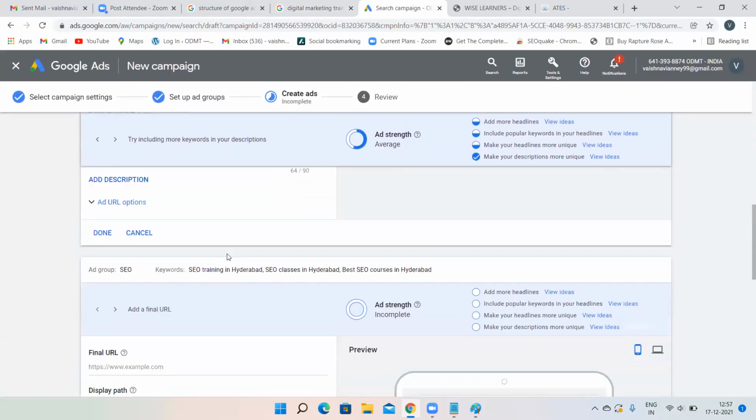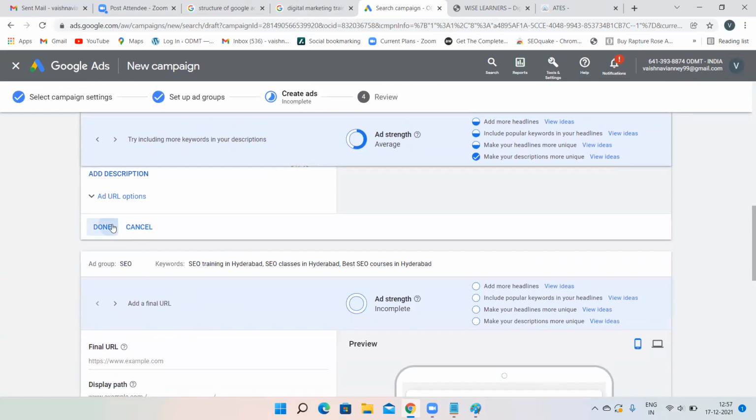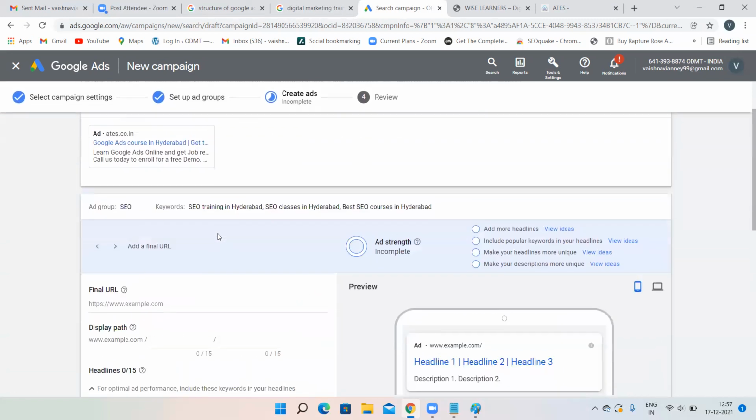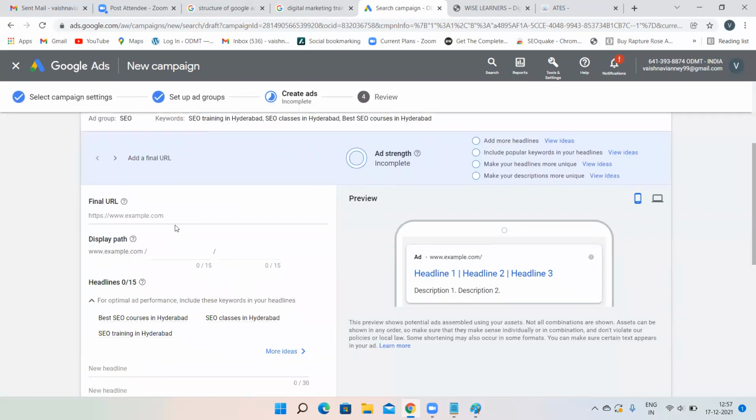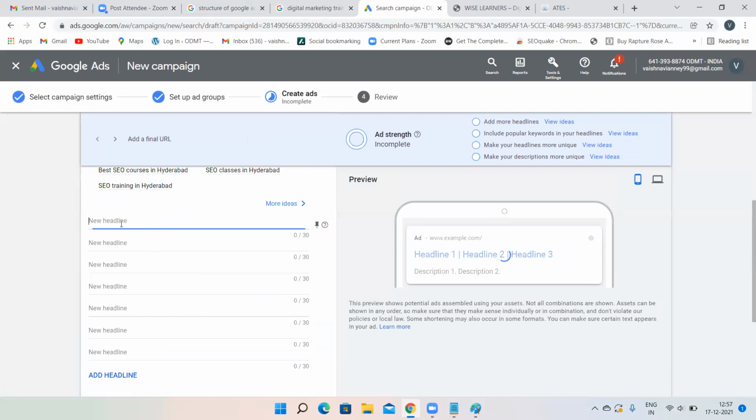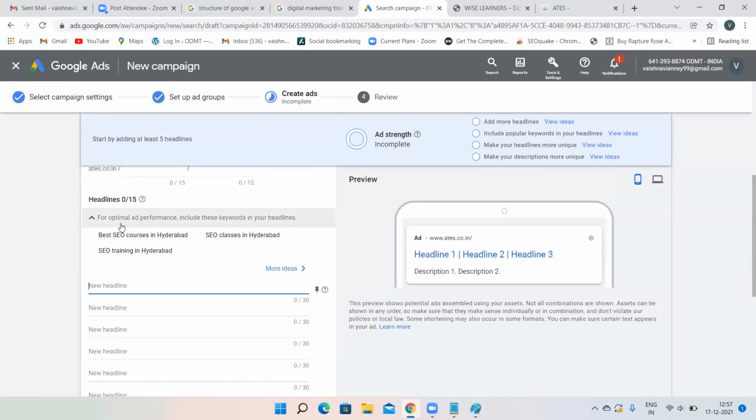Now I have only created for Google Ads, but I have to create for SEO also, right? Then again for SEO, this is SEO. See my ad preview over here. Again for SEO you have to create. Give your website URL over here, then give some headlines. Again, the same headlines I'm giving as of now. In the place of Google Ads, I'll give SEO. Let's do it faster. Best SEO in.